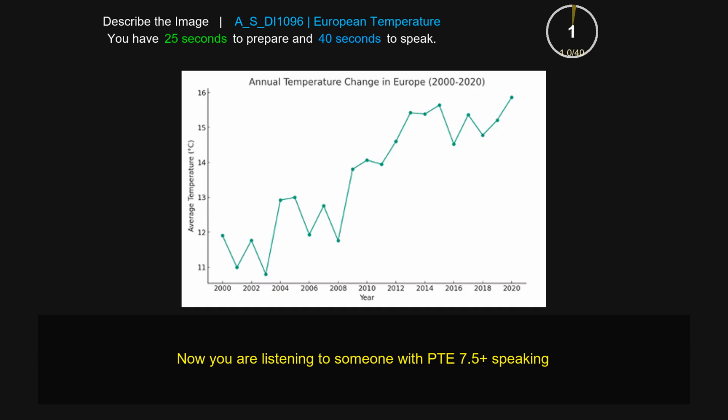The given image is a line graph, and it gives information about annual temperature changes in European countries from the year 2000 up to the year 2020. Firstly, it is clear that in the year 2002 the temperatures were less than 11, and the highest temperatures were in the year 2020. In conclusion, we can safely say that in 2020 we had the highest temperatures in Europe, of more than 16, and the least was in 2002, where the temperatures were less than 11.